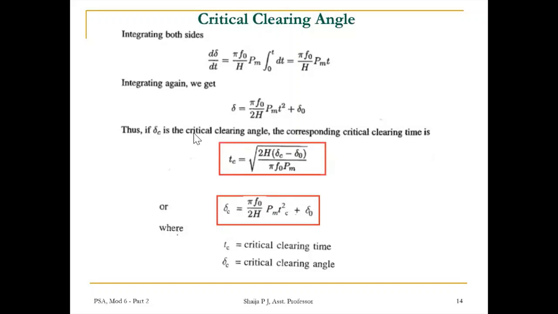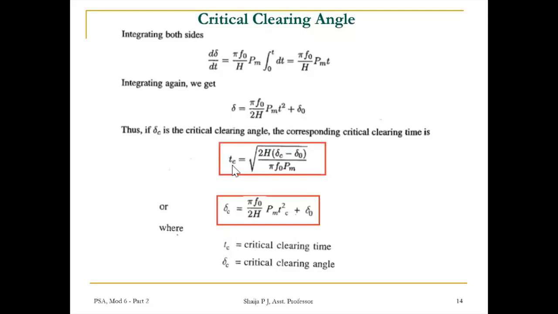So if delta C is the critical clearing angle, when delta equals delta C the critical clearing occurs, or the maximum that can go up to is delta C only. If that is the case, delta is replaced by delta C and t is replaced by Tc, the corresponding time, which we call the critical clearing time.